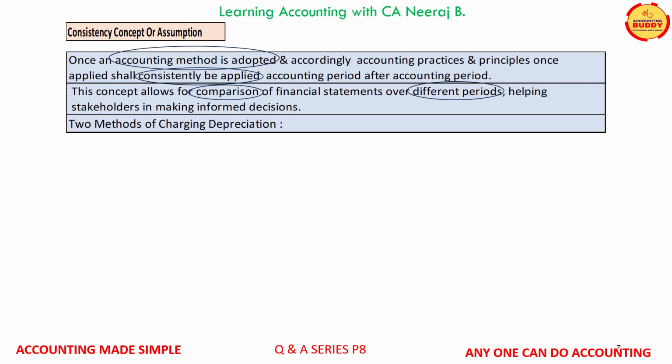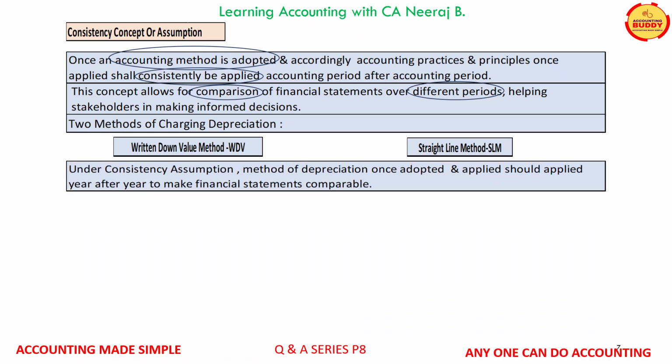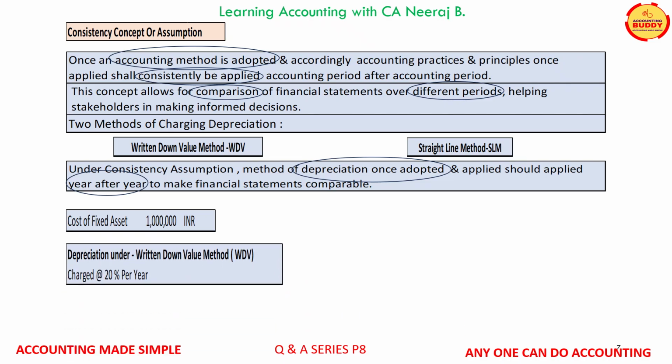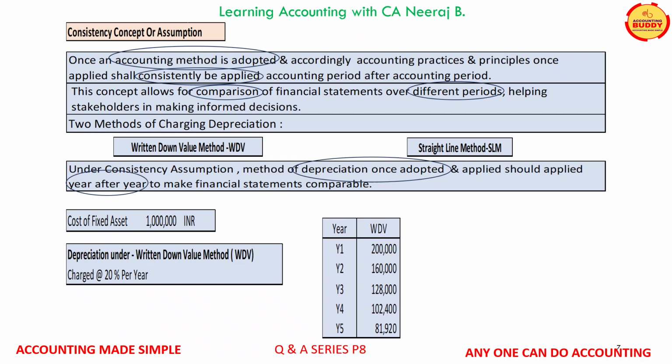There are two methods of charging depreciation on fixed assets: the written down value method and the straight line method. Under the consistency concept, a method of depreciation once adopted shall be applied year after year. For example, if the cost of a fixed asset is, say, INR 1 million and depreciation under the written down value method is charged at, say, 20% per year, the depreciation amount will look like the way it is displayed on your screens.